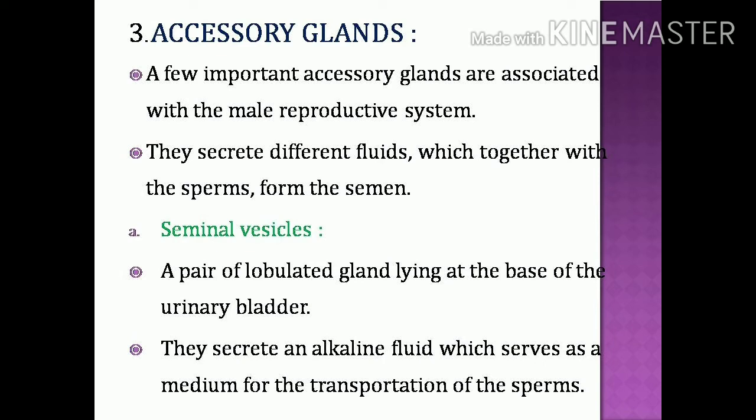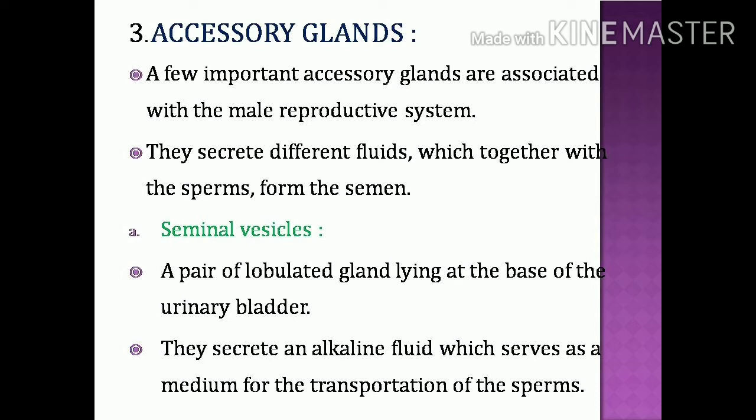Next, accessory glands. A few important accessory glands are located within the male reproductive system. They secrete different fluids which together with the sperms form the semen.